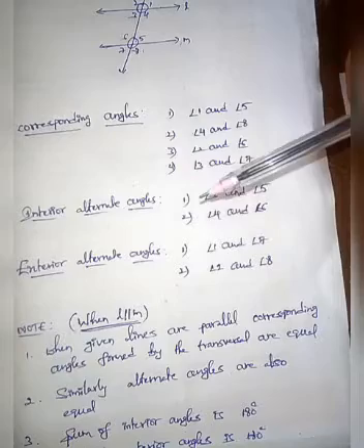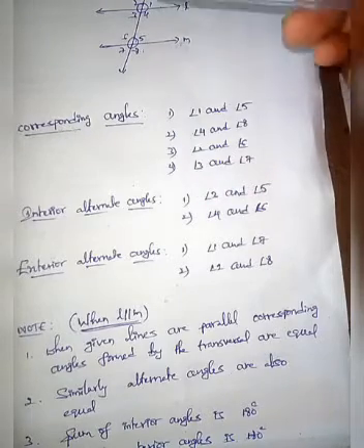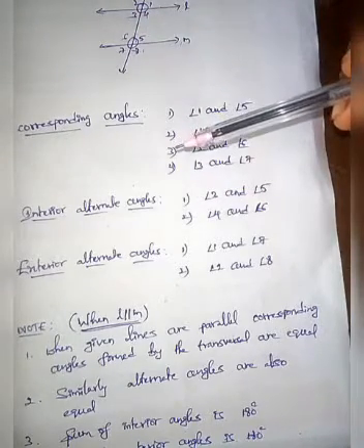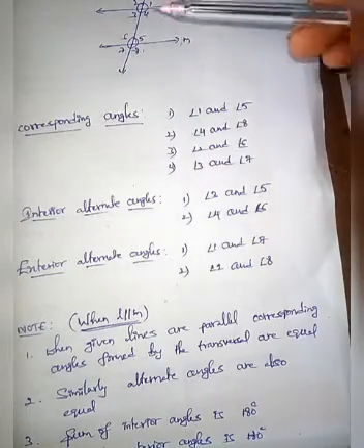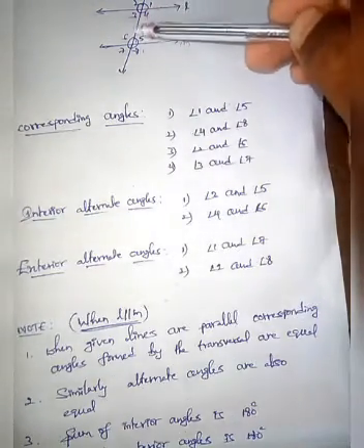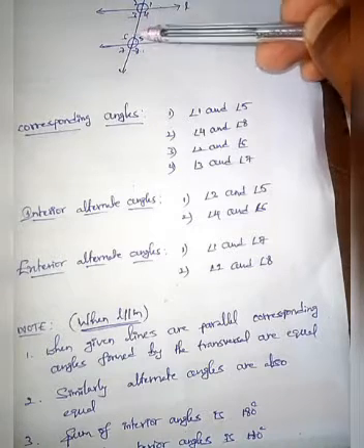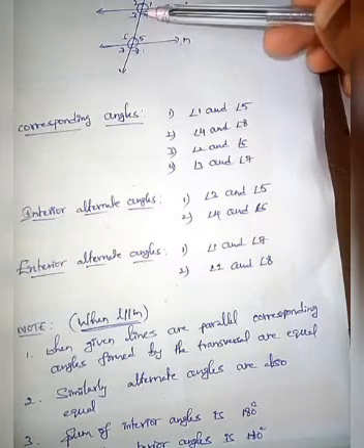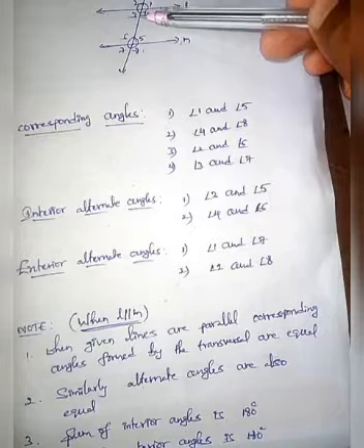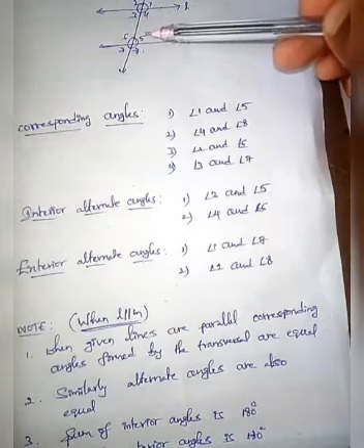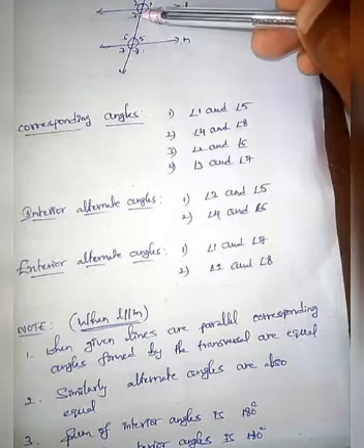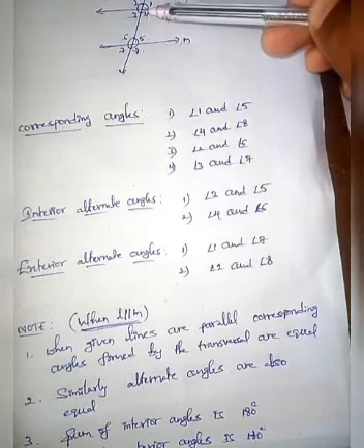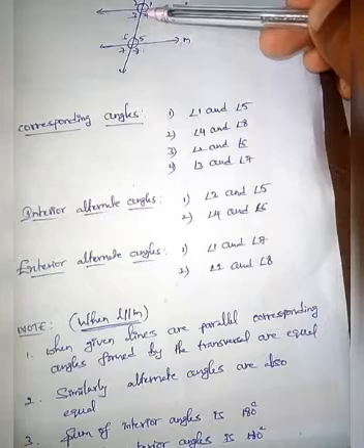According to the definition of interior alternate angles, they lie on either side of the transversal and they lie between the lines. So these are interior angles because they lie in between the lines. So angle 3 and angle 5 lie on either side of the transversal and are in between the lines.